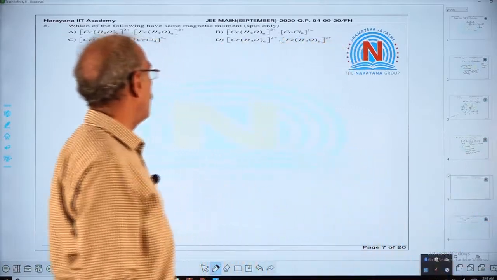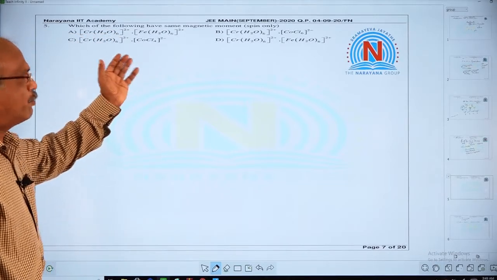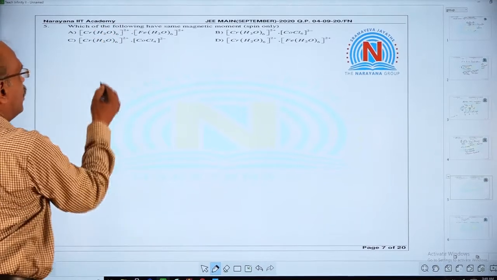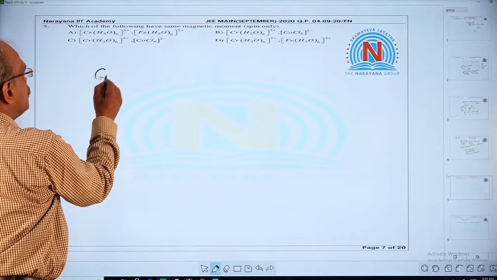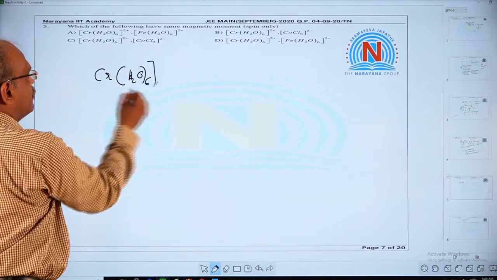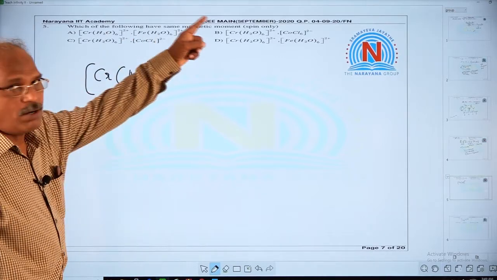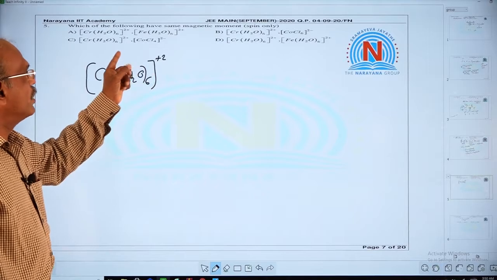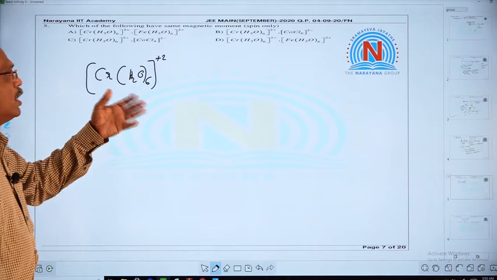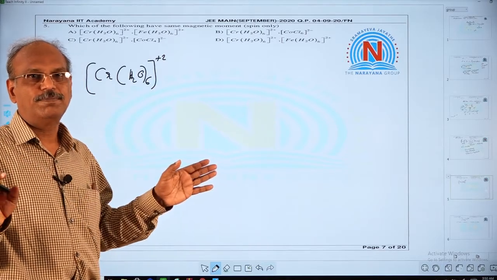If you go to the next one, here they have given a beautiful question on coordination compounds. One more question. See, this is very interesting. Here see the complexes given: Cr(H2O)6 2+. If you observe all these complexes, in all these, the ligand is a weak field ligand. In presence of weak field ligand, there is no change in their configuration.